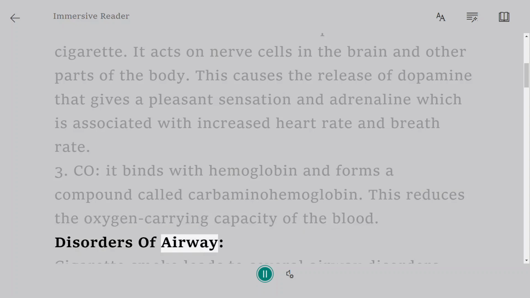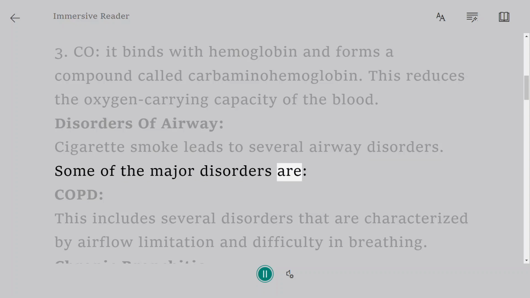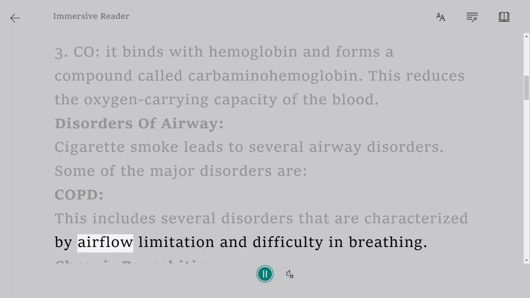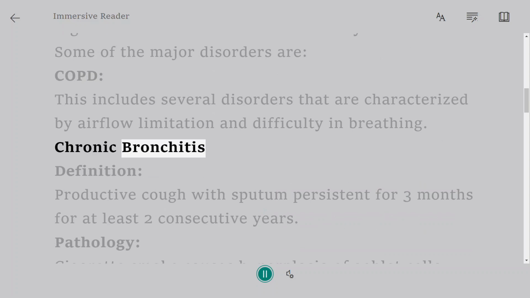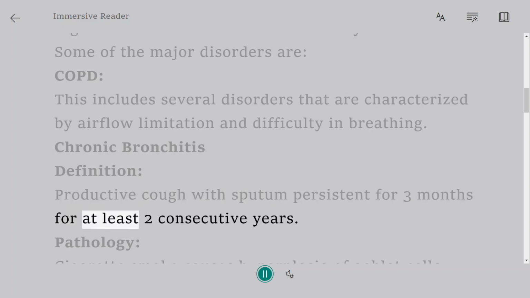Disorders of airway. Cigarette smoke leads to several airway disorders. Some of the major disorders are COPD. This includes several disorders that are characterized by airflow limitation and difficulty in breathing. Chronic bronchitis. Definition: productive cough with sputum persistent for 3 months for at least 2 consecutive years.